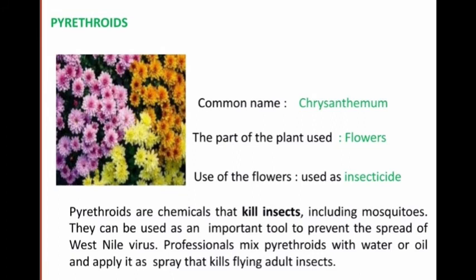In some regions of the world, these pyrethroids are used as an insecticide. This is all about some different types of alkaloids that are very important in our day-to-day life.